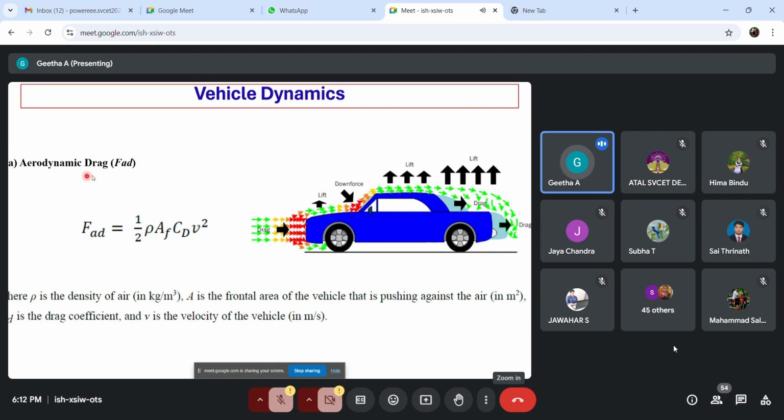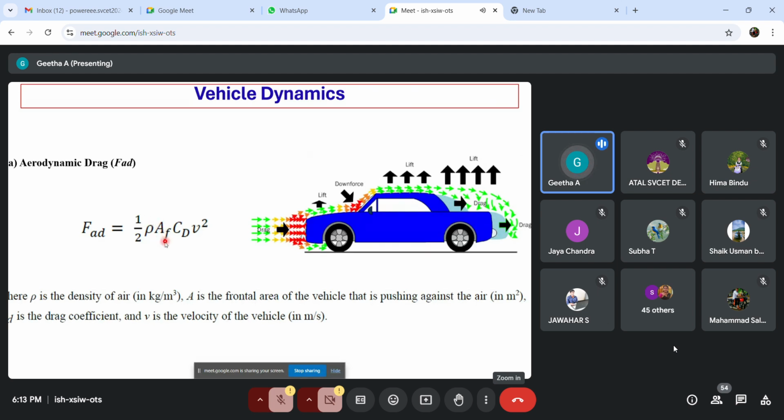The aerodynamic drag force is proportional to the frontal area of your vehicle. So what is aerodynamic drag force? It is a force, also opposing the traction force, generated by the interaction of atmospheric air on your vehicle. The formula for aerodynamic drag is F_AD equals 1 by 2 rho A_F C_D V squared. Here rho is the density of air, which is a constant, about 1.2 kilogram per meter cube. It is constant whatever the vehicle is, like two-wheeler, three-wheeler or four-wheeler.